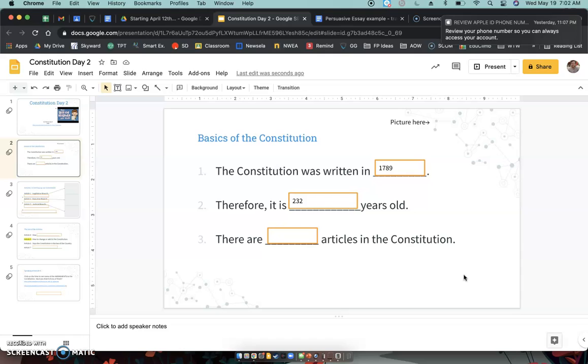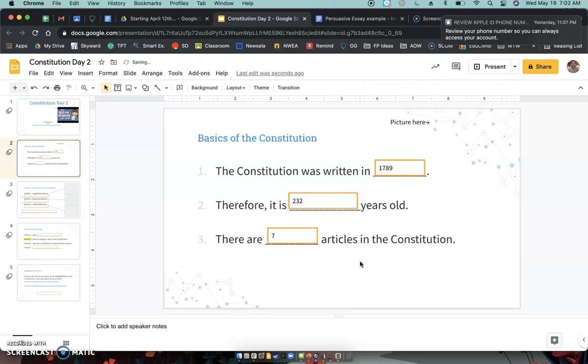A few things that happened back in 1789. Slavery was still around. It was still allowed in the new United States of America. We had never been to space before. Cars were not invented yet. Planes were not invented yet. There were a lot of countries that were not even around yet. They had not been created yet. So 232 years old, that's pretty crazy, right? To have the same Constitution since then. That's a lot, right?